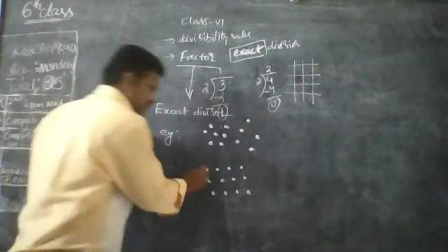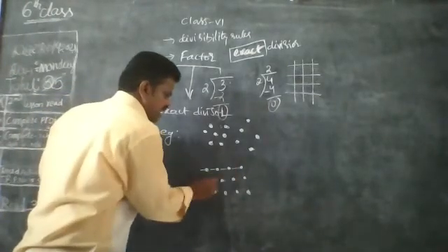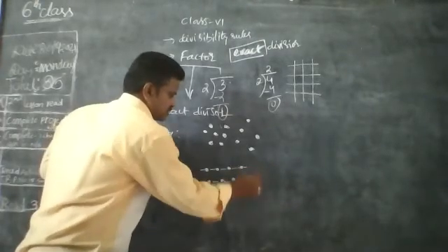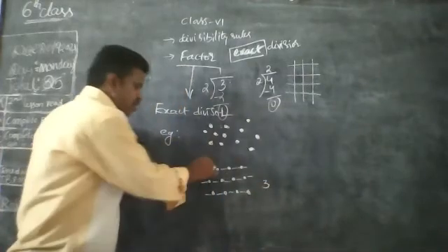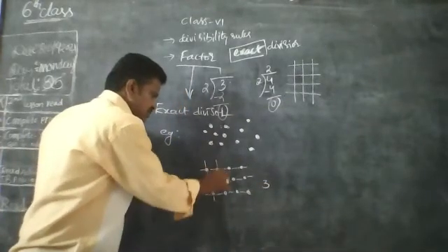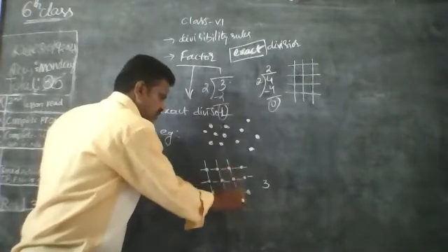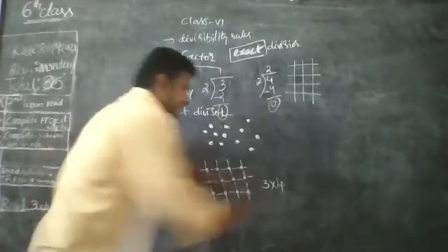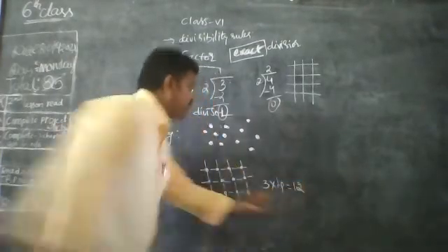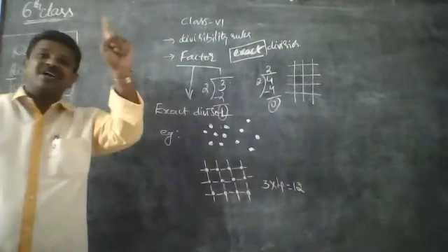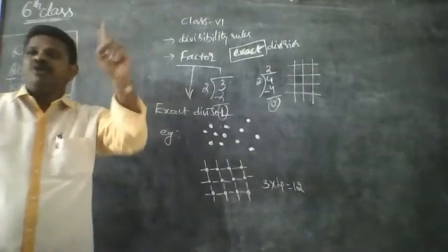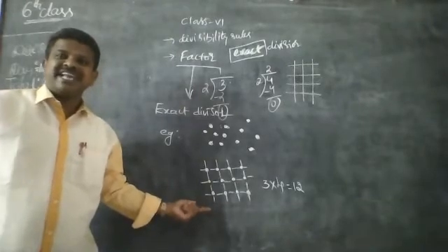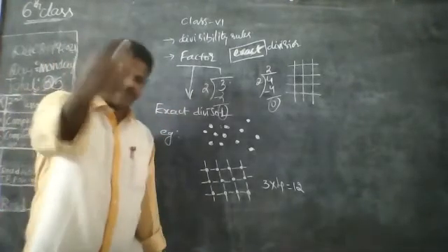How many rows? 3 rows. And how many columns? 4 columns. 3 rows into 4 columns. How much is it? 12. And 3 into 4 is one possible way to arrange 12 marbles. Can anyone come forward to arrange, please?